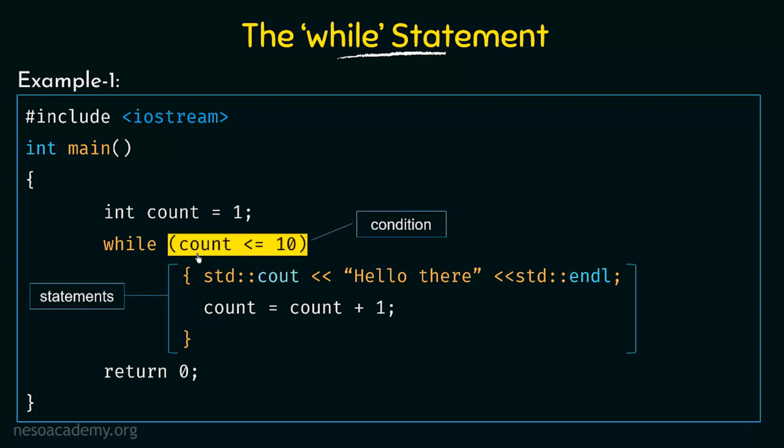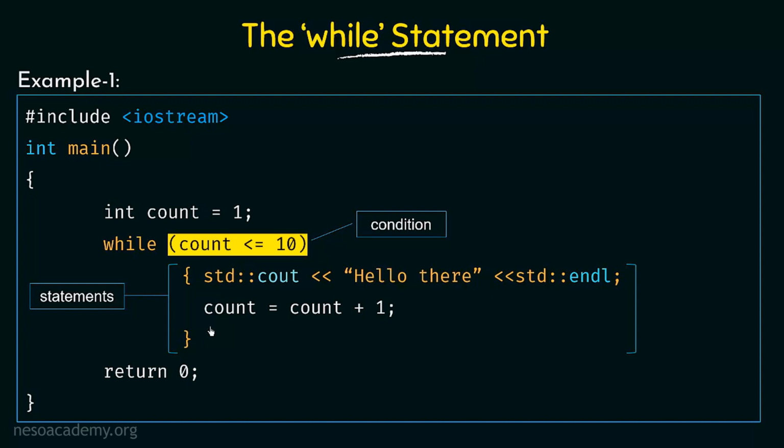So we see that this part is the condition and these are the statements inside the while loop. Whatever is there in the condition will be checked. It will be executed if it is true, and then it will come back and check this condition again, and it will execute the piece of code if it is true. This process is going to continue again and again, and that is what we call the while loop.